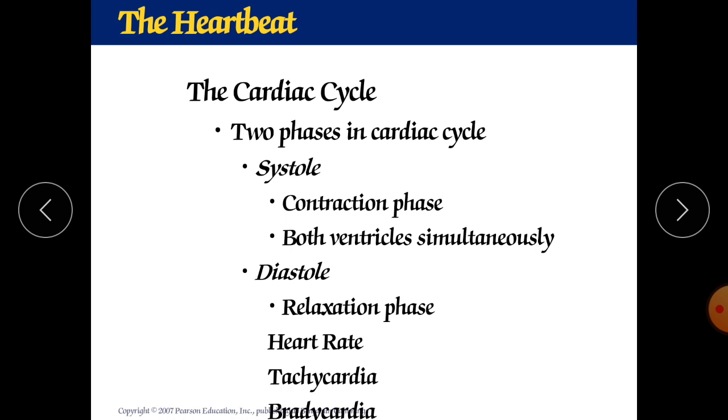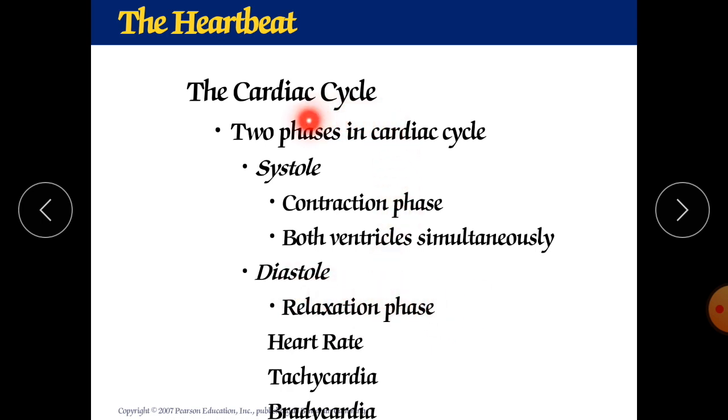Here we are concentrating on the systole, the contraction of the ventricles, and more importantly on the contraction and relaxation of the ventricles especially. In systole, the contraction phase, how it occurs in both ventricles simultaneously and one by one, we will discuss. And diastole, what is diastole? It is nothing but the relaxation phase.